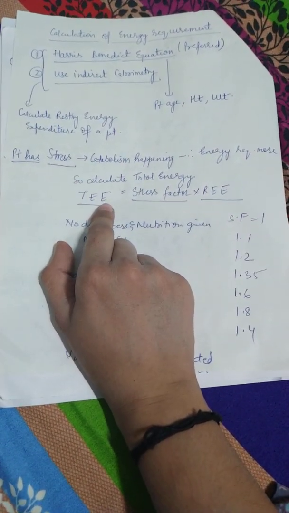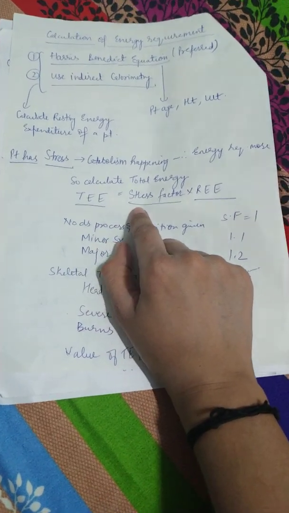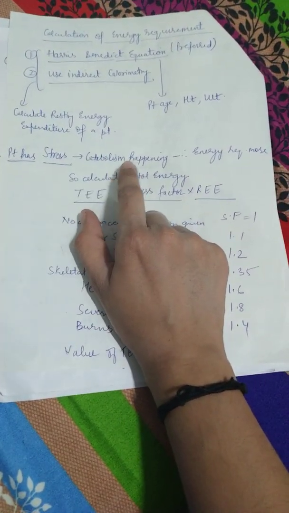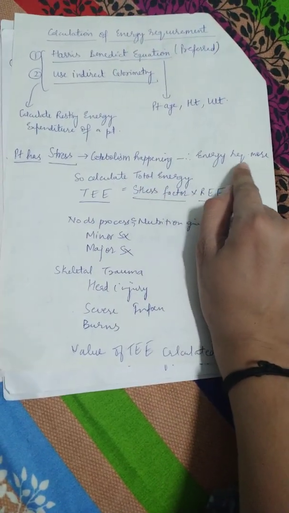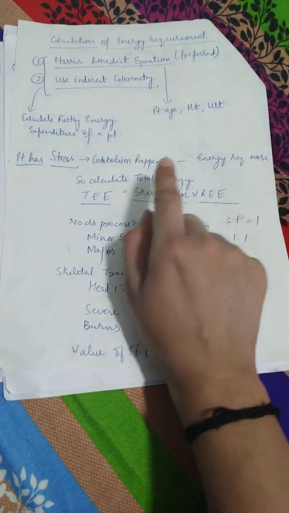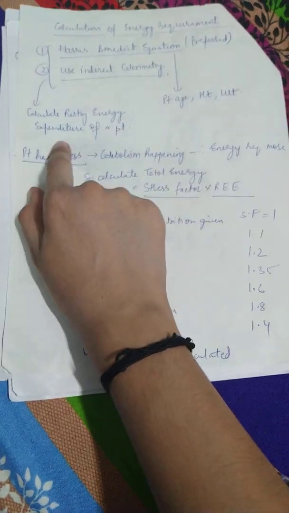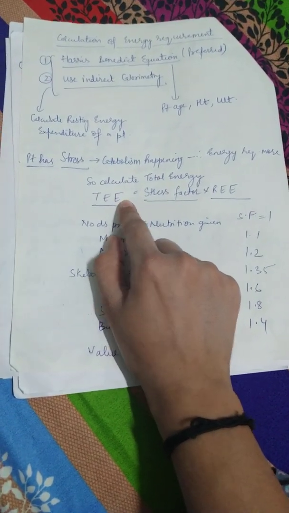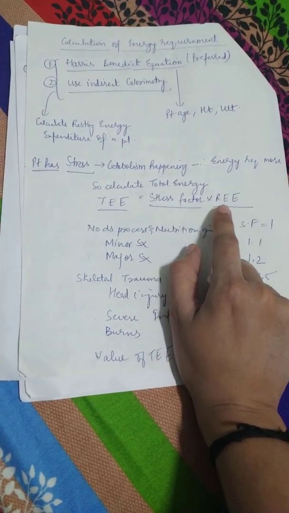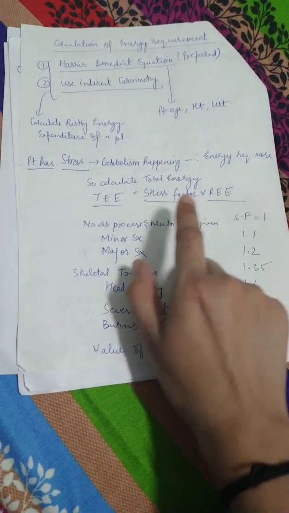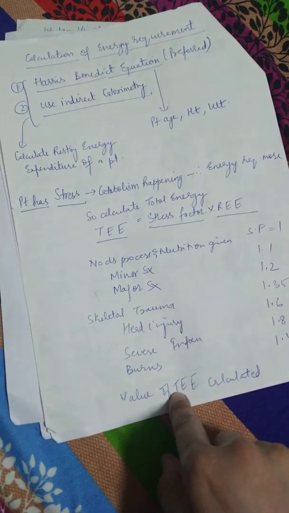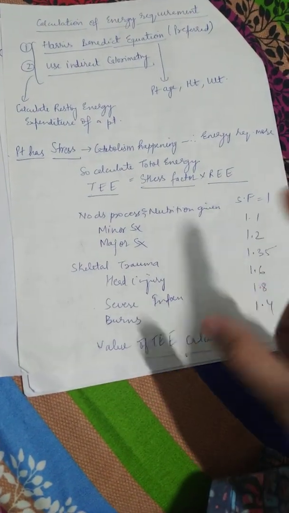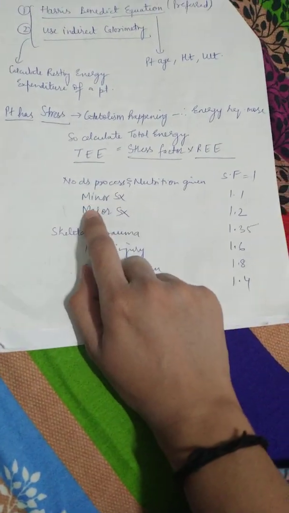Total energy expenditure has to be calculated, because when the patient has a stress condition, catabolism is happening and the energy requirement increases automatically. So instead of the resting energy expenditure, we calculate the total energy expenditure the patient is going through. So we multiply the stress factor with the resting energy expenditure. These are some diseases, these are the stresses and these are their stress factors. You can learn these or not according to your suitability.